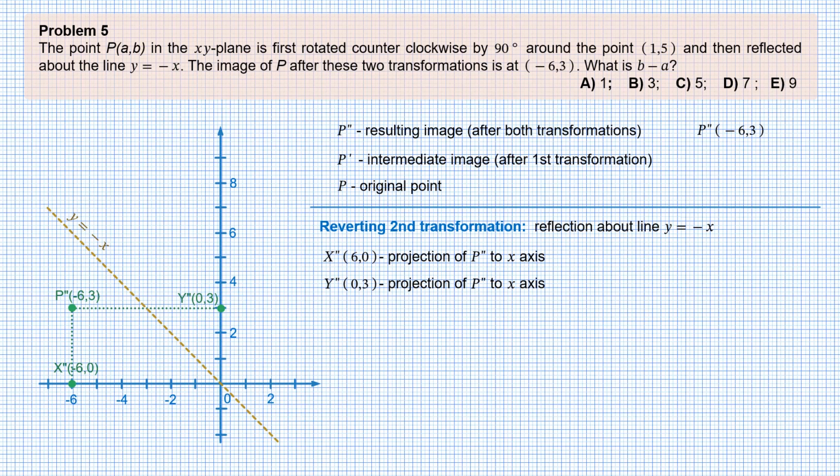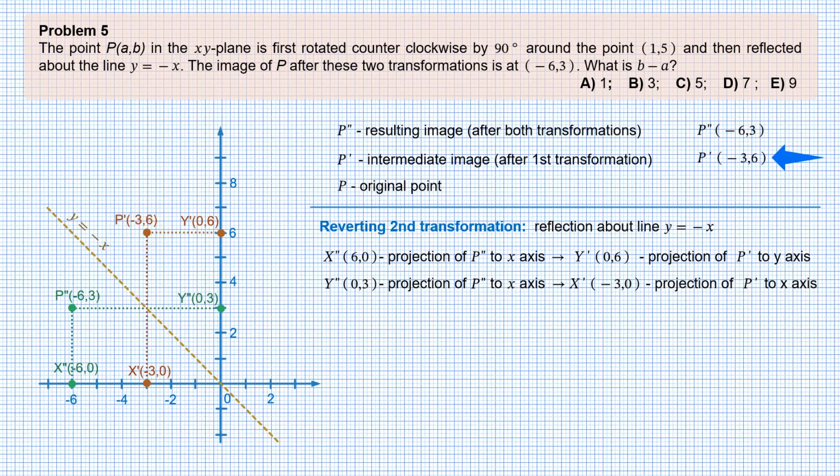Reflection about a bisector of the coordinate axes transfers the x-axis into the y-axis and the y-axis into the x-axis. In our case, point x double prime is transferred to point y prime at 0, 6, which is the projection of point P prime to the y-axis. Point y double prime is transferred to point x prime at minus 3, 0, as this is the projection of P prime to the x-axis. Now we know the location of point P prime, which is minus 3, 6.